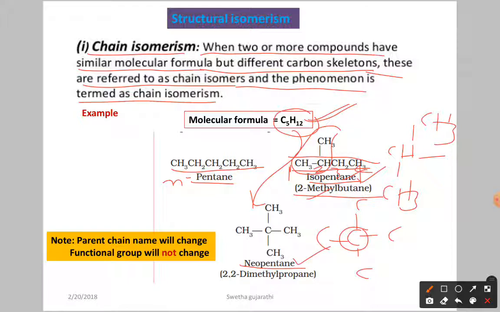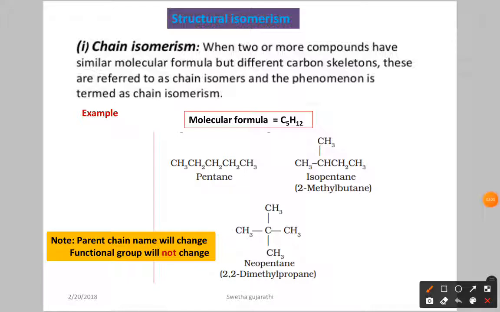Now for the nomenclature, this is the longest carbon chain. If you use the numbering 1, 2, 3, you can give it in both ways, both are the same. You can start from here also, because in both directions it is the same. So in nomenclature we get 2,2-dimethylpropane, because the longest carbon chain has 3 carbon atoms.